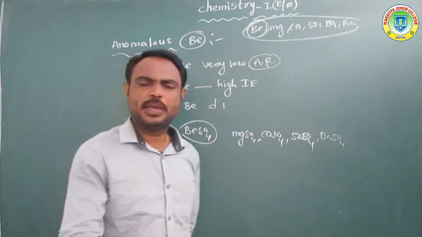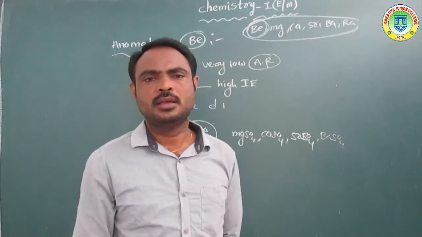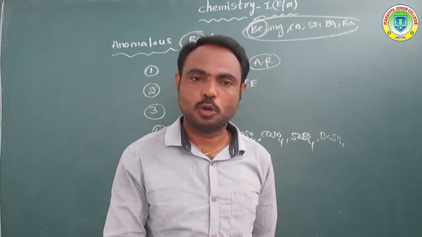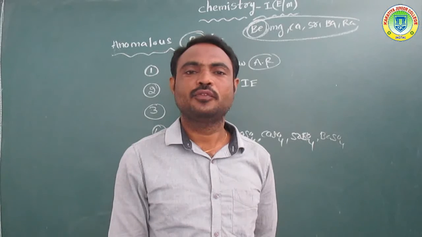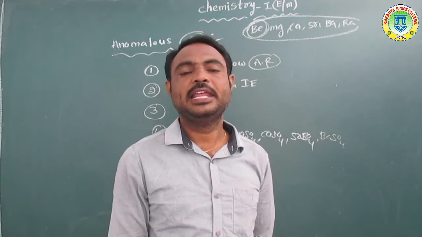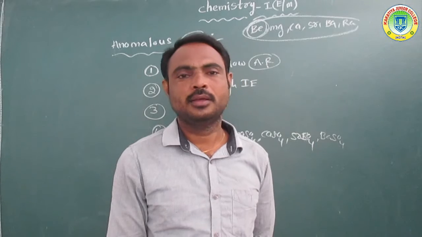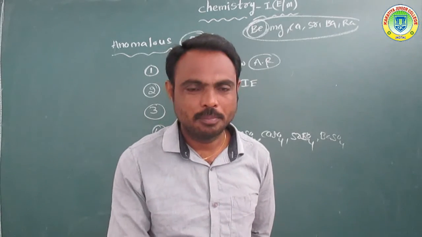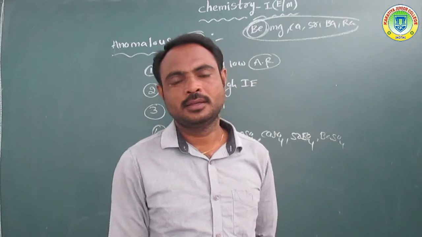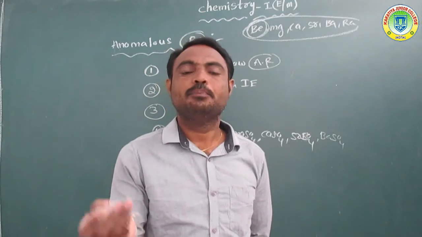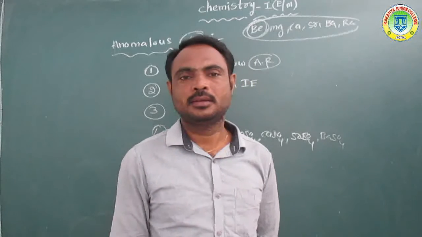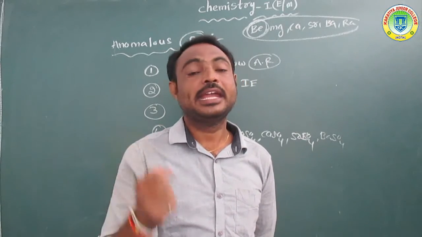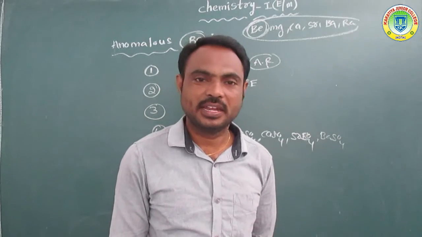There are a number of beryllium compounds. Suppose beryllium halides, meaning beryllium chloride, beryllium fluoride, beryllium iodide, beryllium bromide. So they are all beryllium halides. At the same time, beryllium hydroxides, nitrates, sulfates.